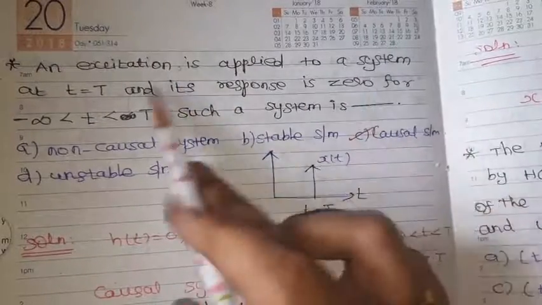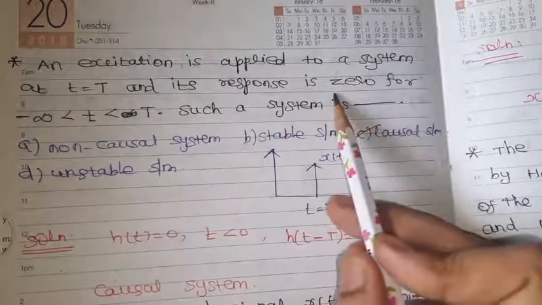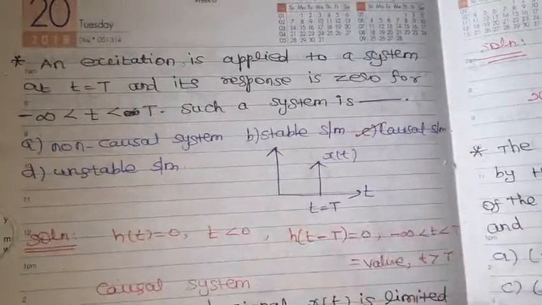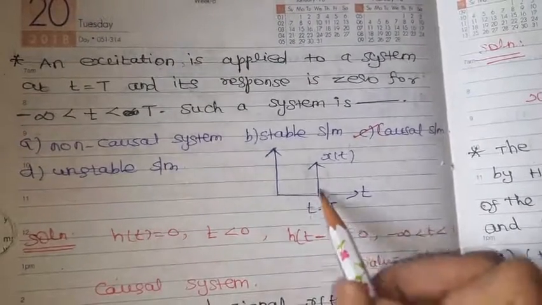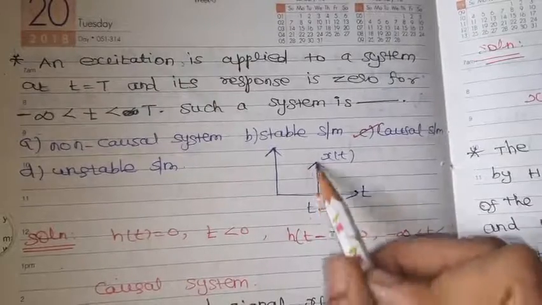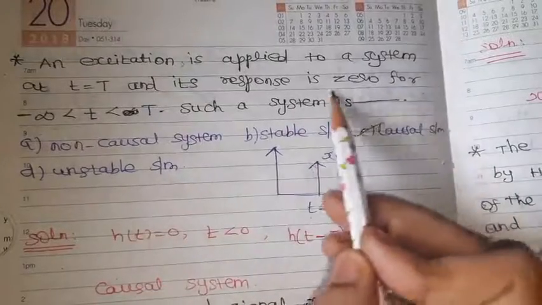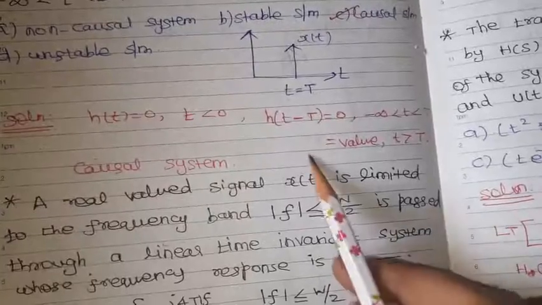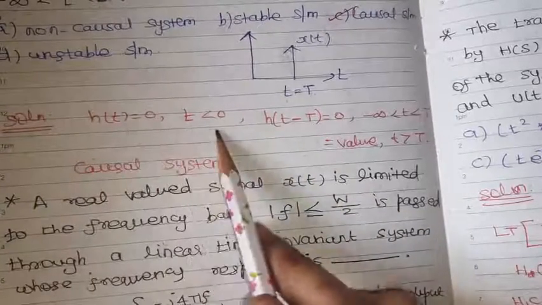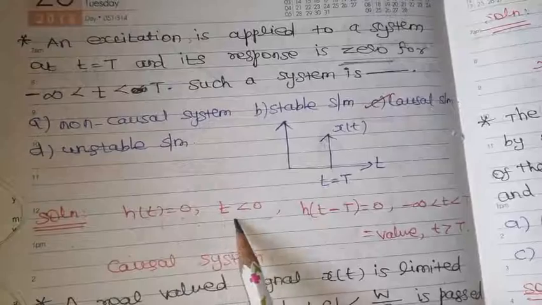Excitation is applied to a system. Input is applied at t equal to T, so with some time delay, and its response is 0 from minus infinity to T. So at t equal to T, the input is applied after some delay, and for earlier values the response is 0. Which means that h of t equals 0 for t less than 0.